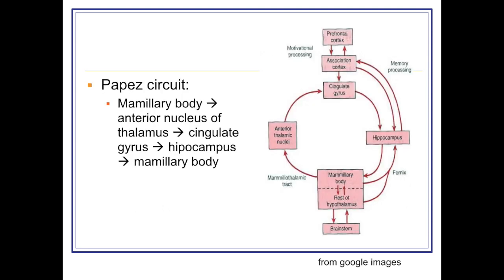A very important circuit in the limbic system is the Papez circuit. In this circuit, there is a connection between various areas of the limbic system. First and foremost, as we have discussed, is the fornix, the connection between hippocampus and mammillary body. From the mammillary body, the fibers project to the anterior thalamic nucleus via the mammillothalamic tract. From the anterior thalamic nucleus to the cingulate gyrus, and from the cingulate gyrus again back to the hippocampus, and from the hippocampus through the fornix to the mammillary body. This circuit is very important for emotional reactions as well as for memory.